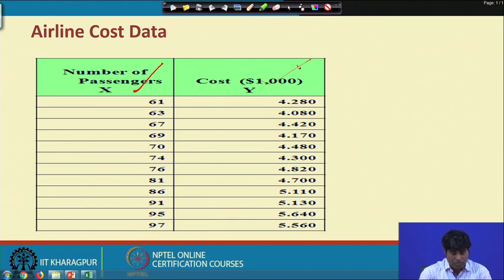We would like to check whether the number of passengers can influence the cost factor, and if so, what is the nature, whether there is a negative relationship or a positive relationship, and then whether the particular relationship is statistically significant or not.